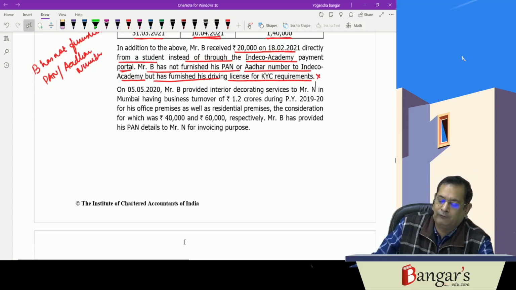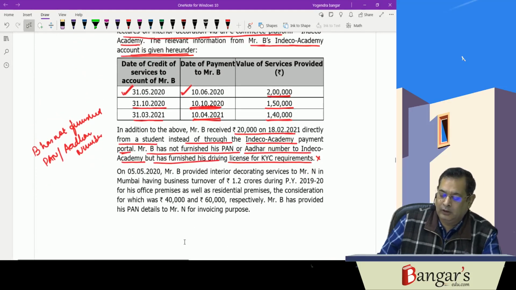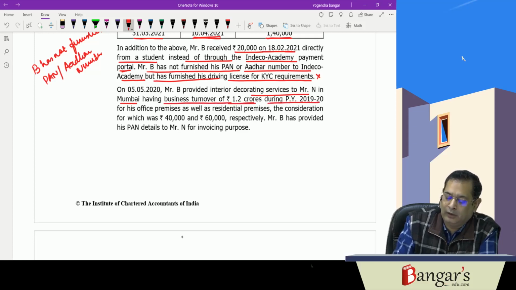Now on 5/5/2020, B has provided interior decorating services to Mr. N in Mumbai, having business turnover of 1.2 crores during financial year 19-20, for his office premises as well as residential premises.